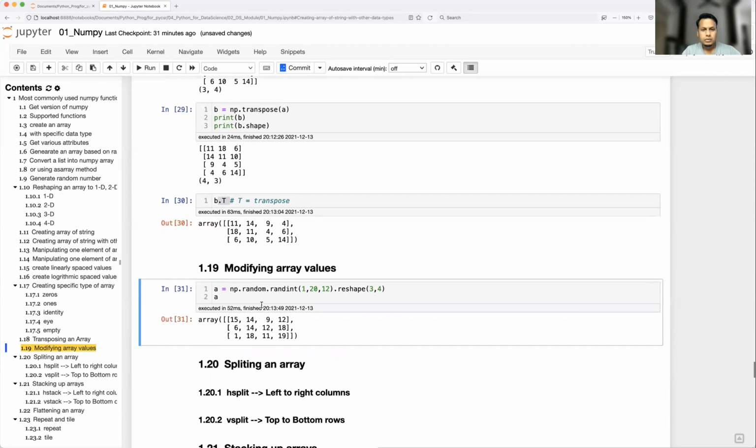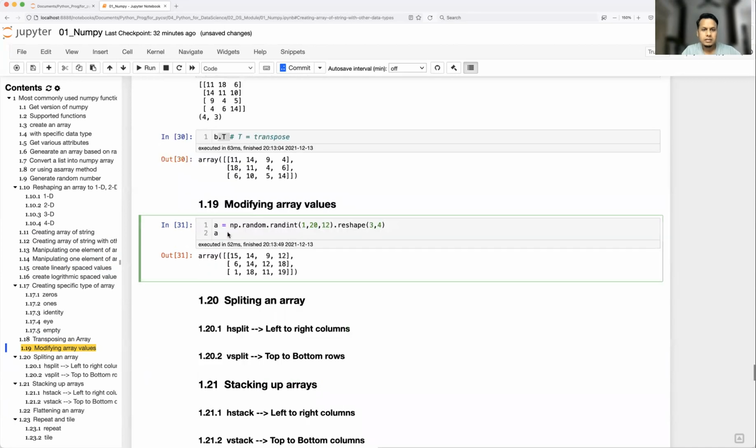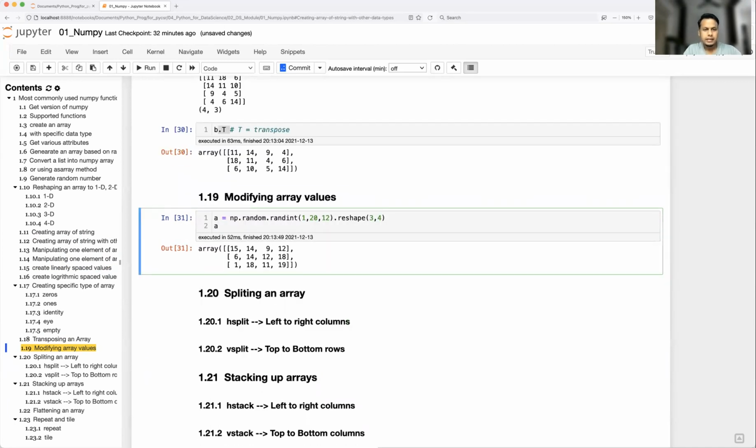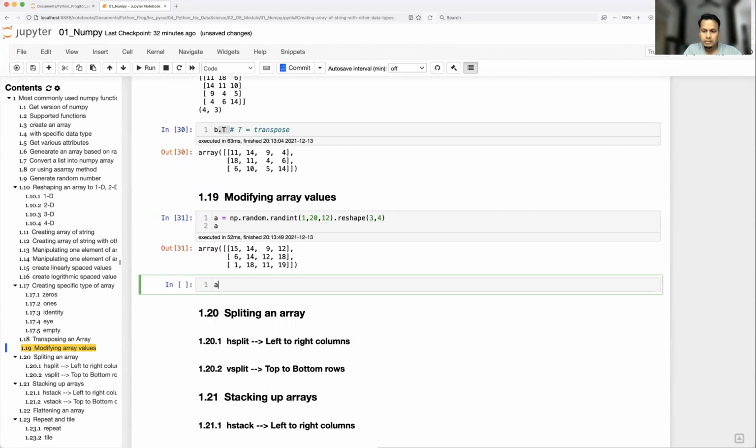To modify an array, if you remember lists, how were we modifying in a list? The best way is just to use the index and assign some value. Same way here. Don't worry about indexing and slicing, I'm going to cover it later, but just for you to remember, take the index. In NumPy we use a single bracket. Before the comma, the row will be there, and after it the column. I'm going to modify this 14 as, let's say, 1400.